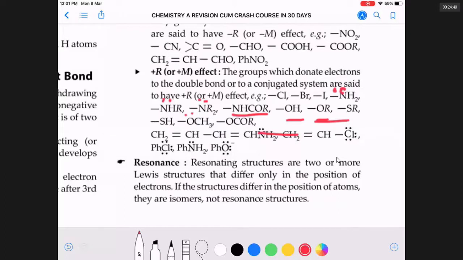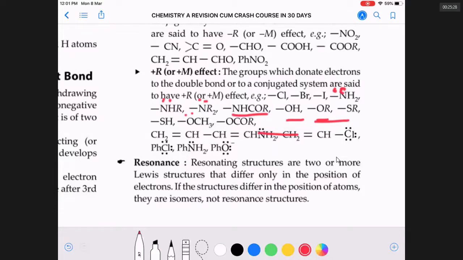Number 2, in all resonating structures, the total number of electrons remains the same. You can't increase the number of electrons. Number 3, the relative positions of atoms will be the same. I can't change the position of atoms. If I change their positions, it is not resonance, it is a canonical form. Number 4, in any resonating structure, that which has charge separation is less contributing than that which does not have charge separation.